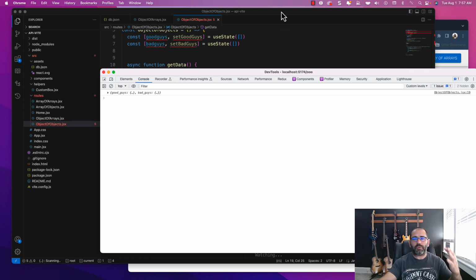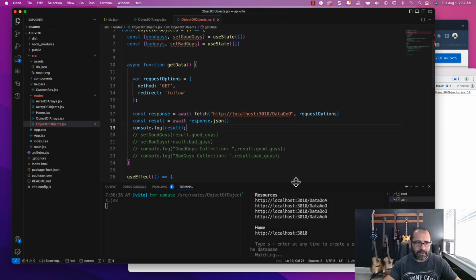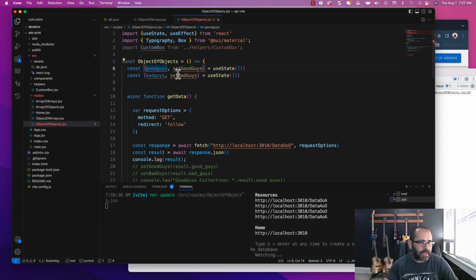All right, so how do we do this one? This is a little bit crazier, but we're going to do it. I already have my good guys and bad guys here in state, and the reason why I want those two states instead of one big state, as I explained in the last video, is because we're dealing with mapping an object, not an array.